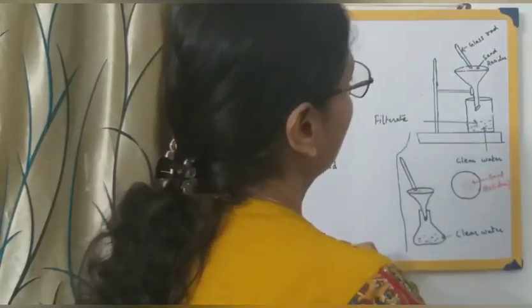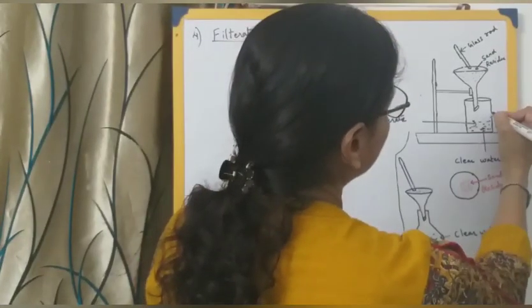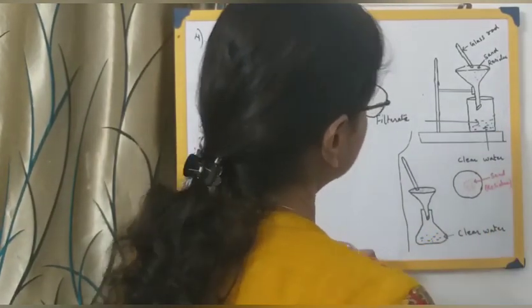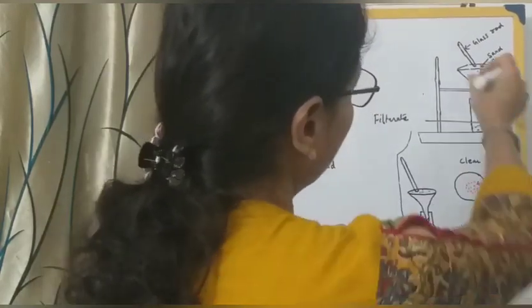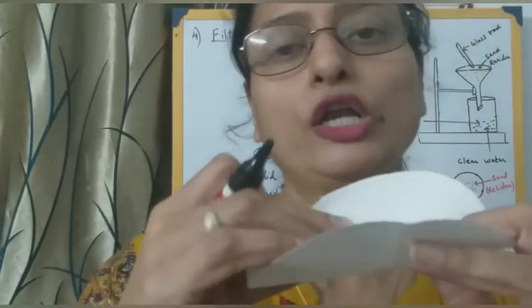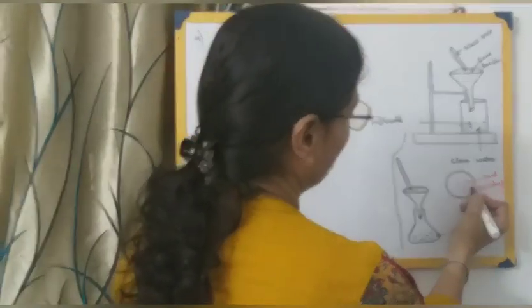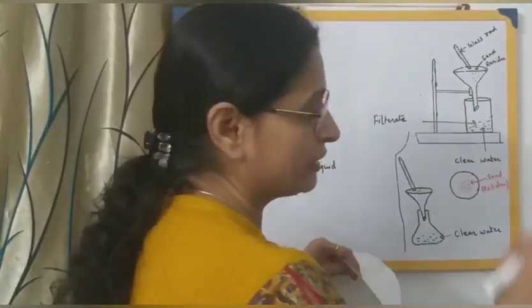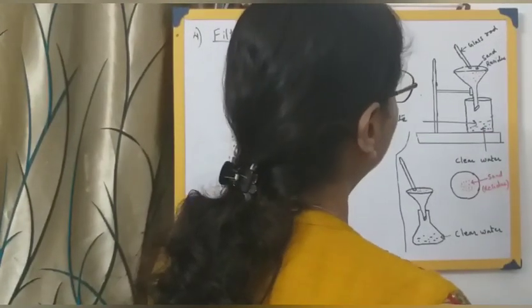Now, once all of the liquid that you pour has passed through and you have collected the clear water, the filtrate, you can just remove this paper in this way and open it, and you will find all your sand particles over here. You can scrape off the sand particles, the residue, from here, and your clear water, the filtrate, will be collected over here.